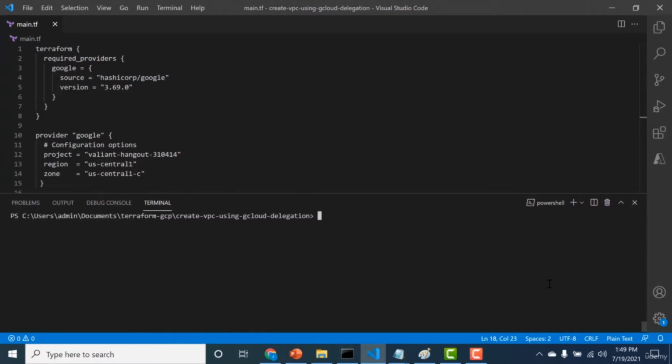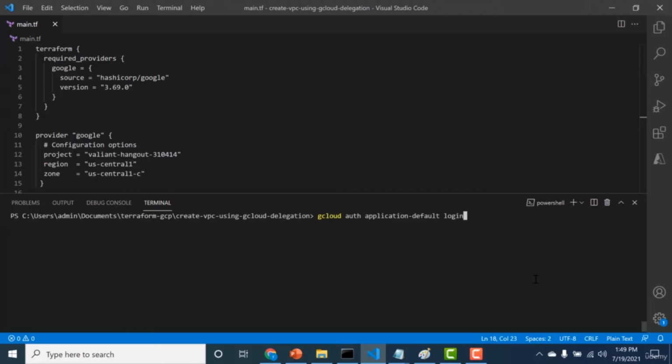The easiest method is using a user credential, and the command you need to use is gcloud auth application-default login. Just remember that you should be using this only if you're running Terraform locally, or if you just want to try it out. In production, it's much better to use a service account, which I'll be discussing in the third and the fourth chapter of this particular section.